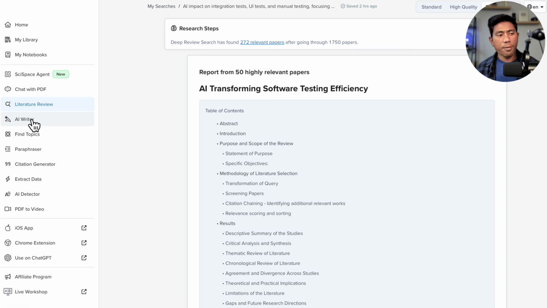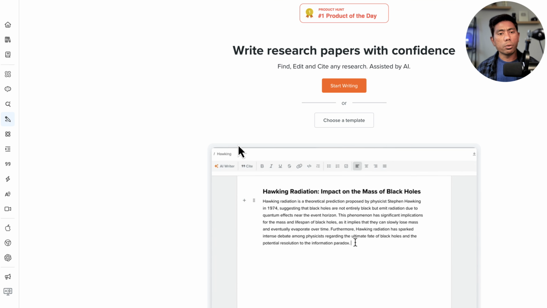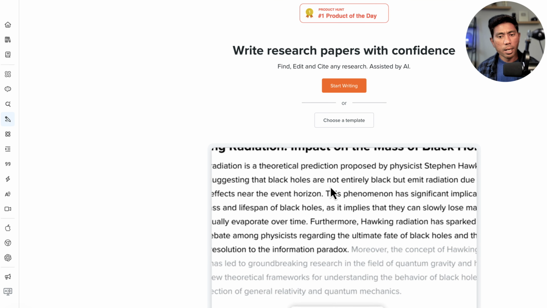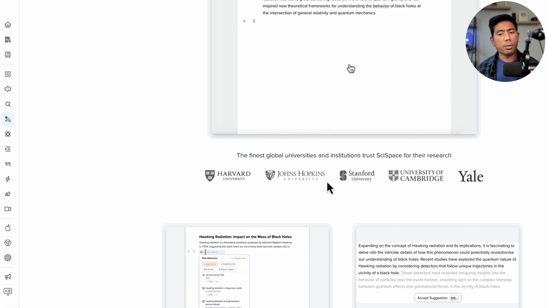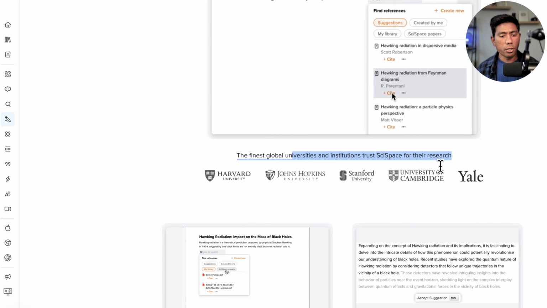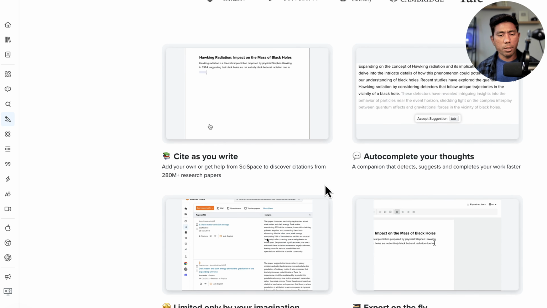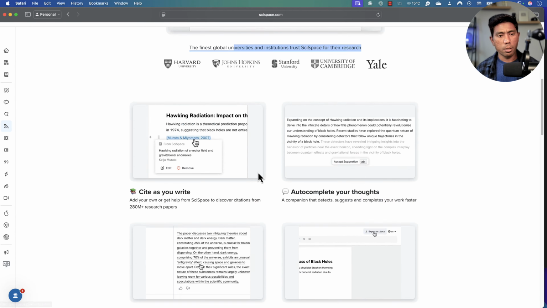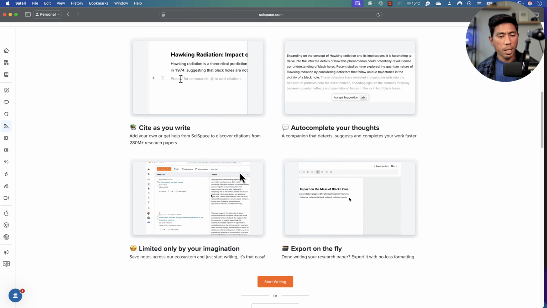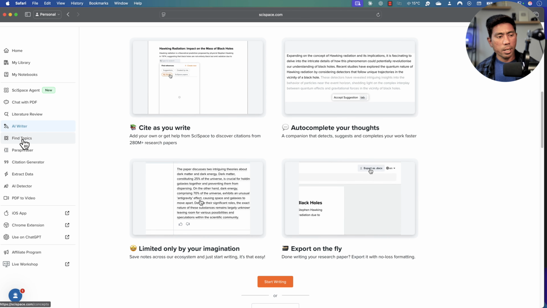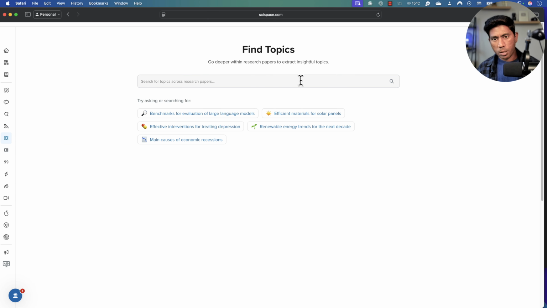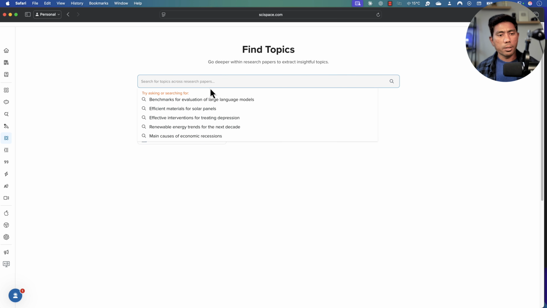Similarly, you also have the AI writer, which helps you with research paper writing, and they also assist you in how you can do that. You can see that it's been used by a lot of institutions like Harvard, Johns Hopkins, Stanford, whatever you name it. All these famous institutions are really using this tool, which is amazing. They also have a place where you can do research and find the topic you're looking for, and then start doing a deep research from that particular heading onwards, which is also amazing.